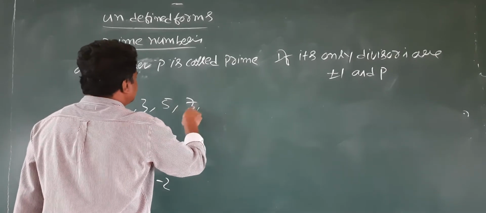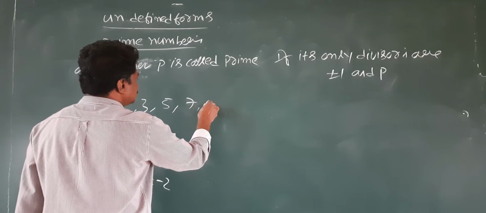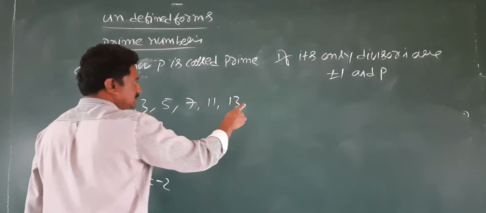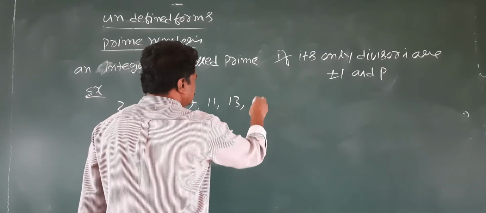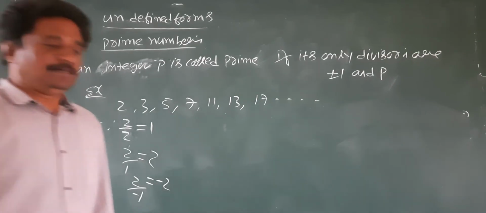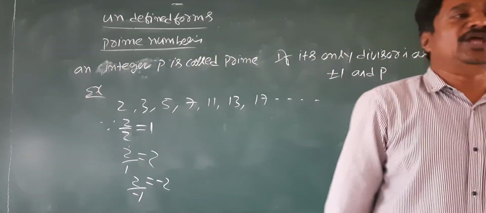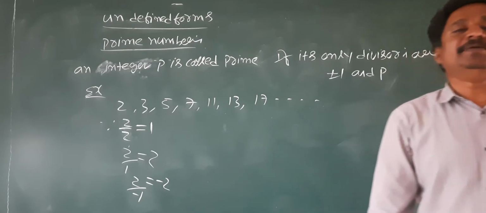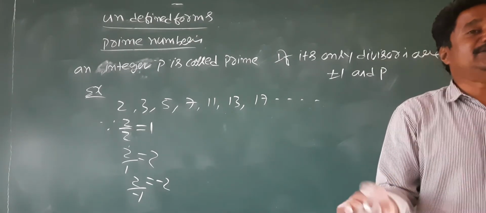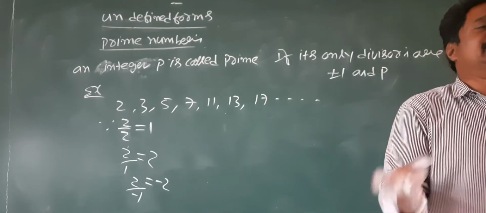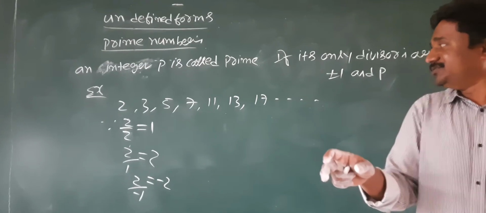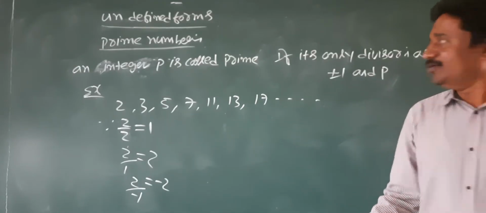Next, 11, 13, 17. These numbers are called prime numbers. The only divisors of prime numbers are plus or minus 1 and the number itself. The numbers which are divisible by 1 and itself. Most people will say this definition. One thing, students,